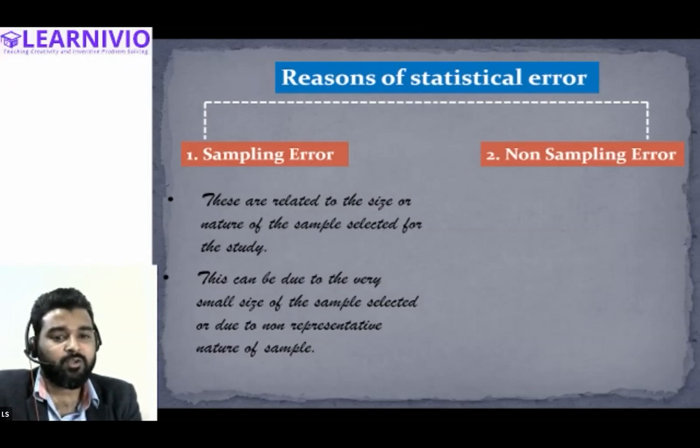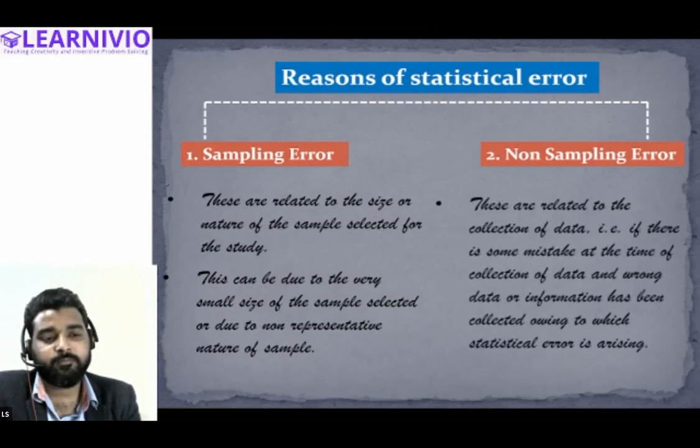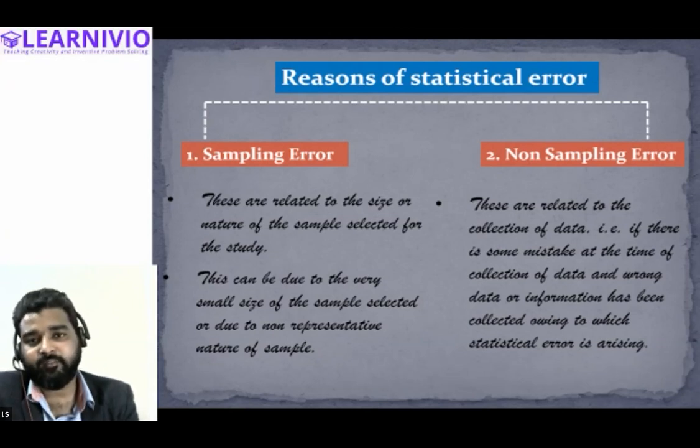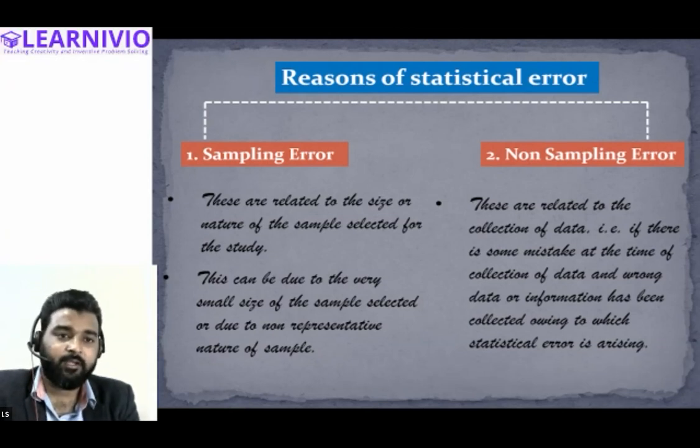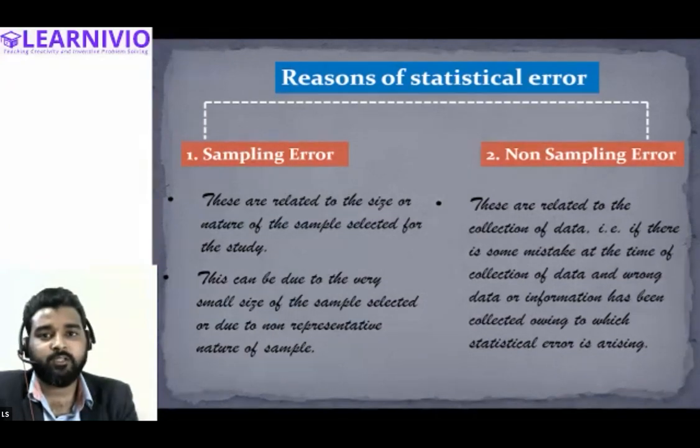All right. Non-sampling error is just the opposite of the sampling error. In this case, there is a difference between fact and belief. The fact is different, and the statistical conclusion and opinion is different. So obviously there is a statistical error, but this time it is not because you have committed some mistake while selecting the sample. This time the statistical error is arising due to some other reason.